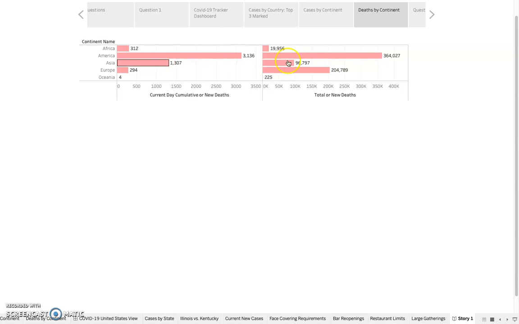Europe has a 7.01 fatality rate, while North America has a 3.76 fatality rate. You could argue that's because Europe may have had fewer tests and only the people who are really hurting got those tests, and maybe America is testing a little bit more. But I found those numbers a little bit alarming, that Europe's fatality rate was almost double what America's was.